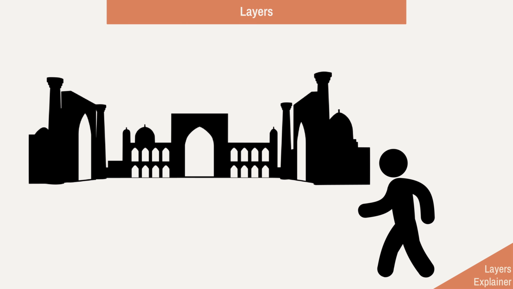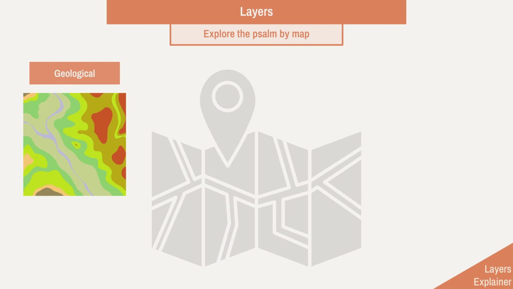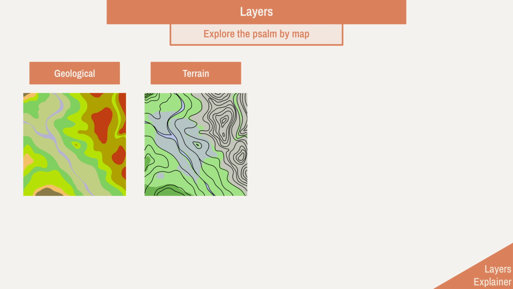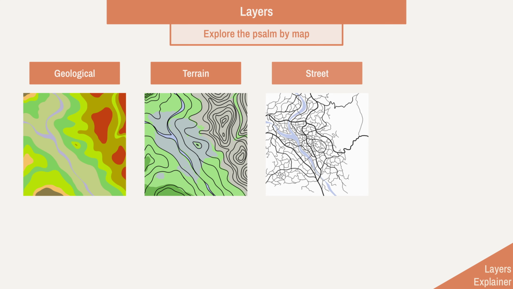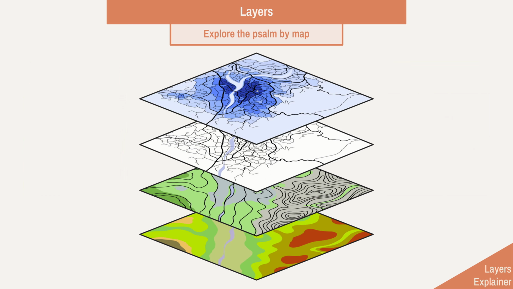The other way is to explore by maps, which offer a different perspective, each one revealing a different layer of information. For example, a geological map shows the layers beneath the earth. A terrain map shows you elevation and vegetation. A street map aids navigation, and a population map shows where people live. These maps are similar to our layer-by-layer resources. Just like these maps, each layer of analysis provides a different unique view and understanding